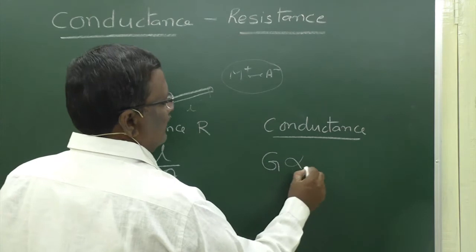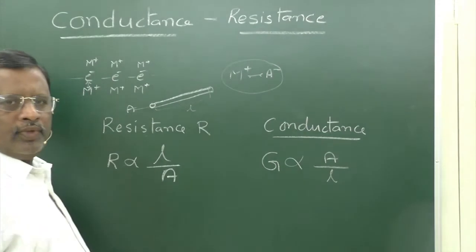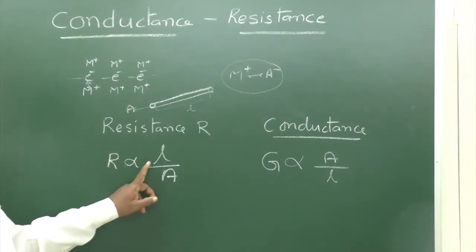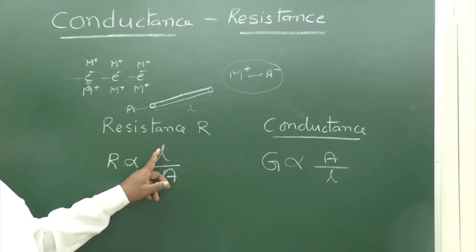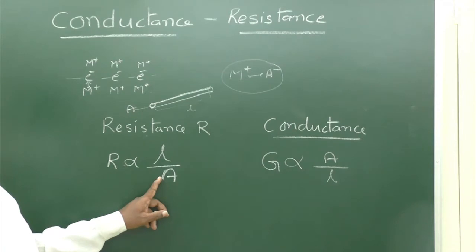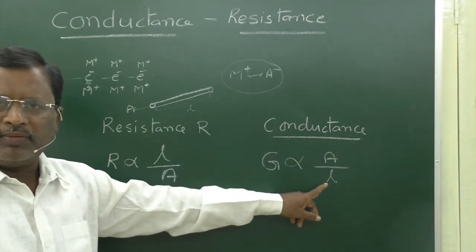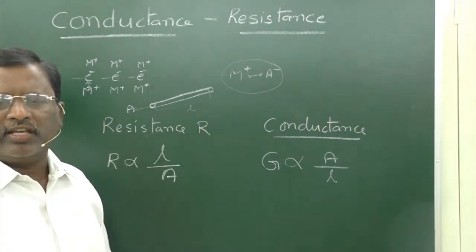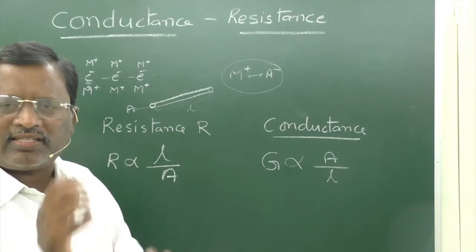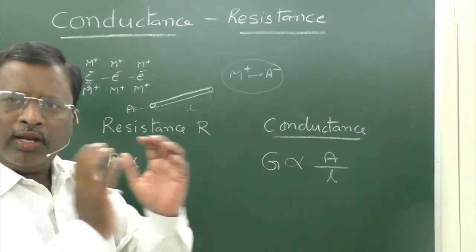So G is directly proportional to A by L. If it has more cross section area, the restriction is less, so more electricity will be conducted.